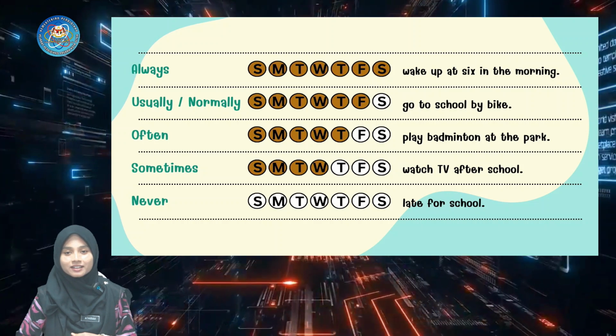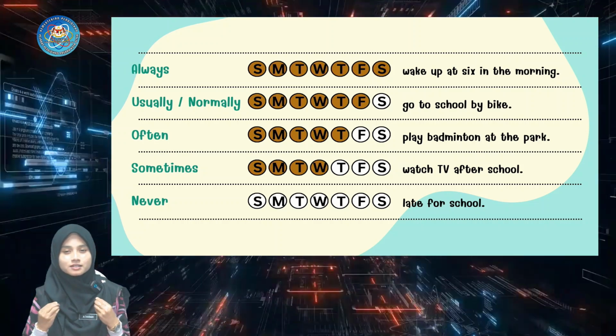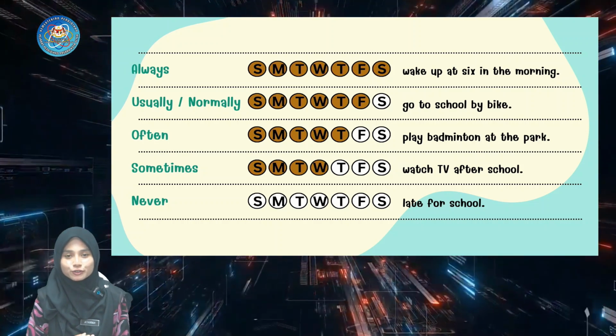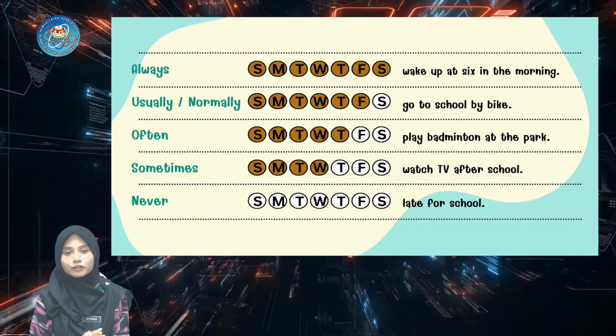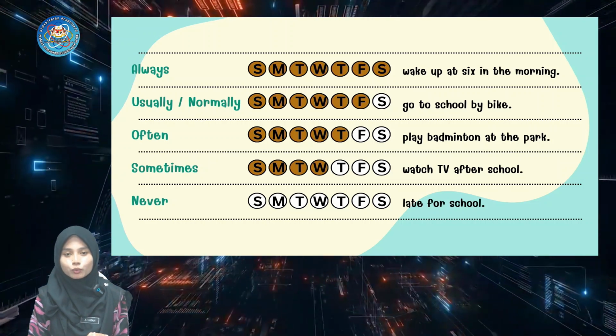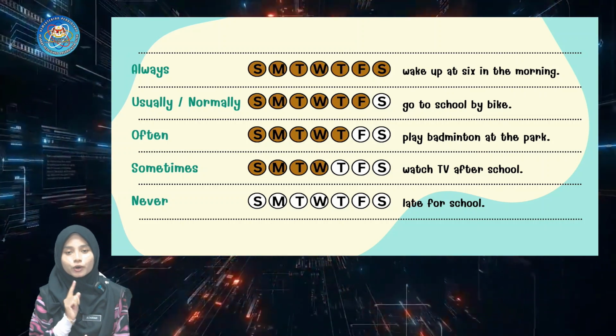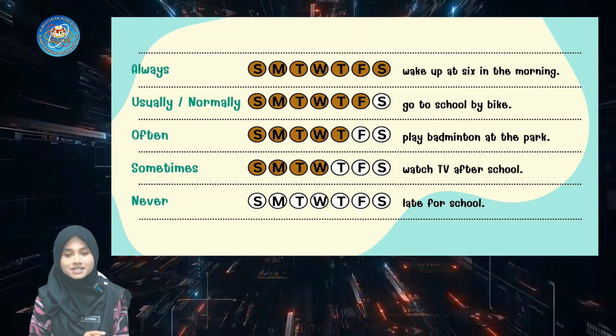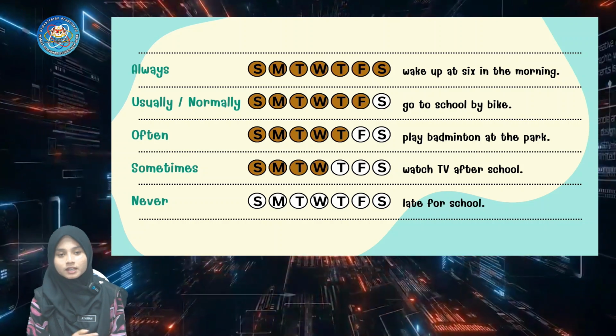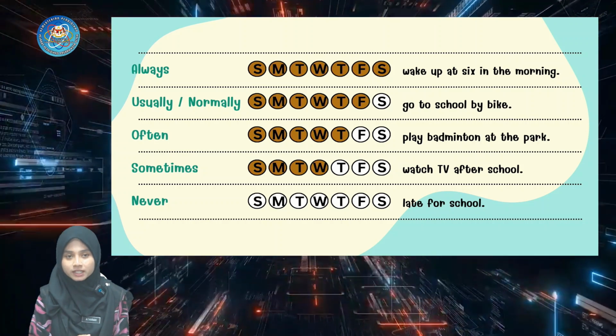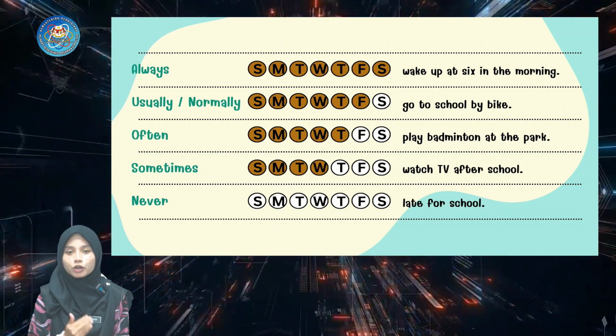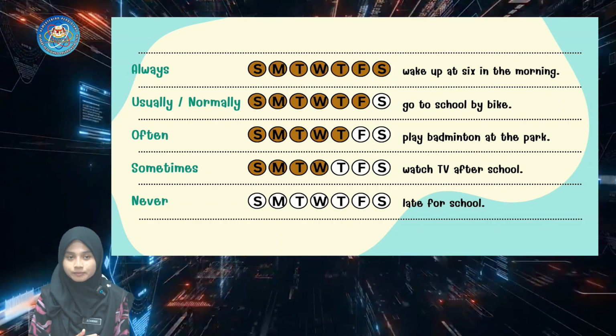So these are sentences for you to construct by using these adverbs of frequency. For example, for always, we use: I always wake up at 6 in the morning. The second one, usually or normally: I usually or normally go to school by bike.